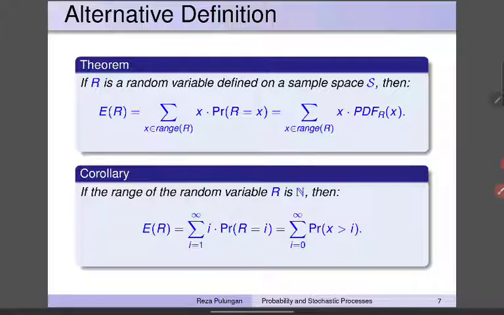And we have a corollary. If the range of the random variable R is the natural numbers, starting from 1, 2, 3, and so forth, then the expectation of R is equal to the summation from i equals 1 until infinity, i multiplied by the probability of R equals i. And this is the most important part. This is the same, and this will make it easy for us later on. This is equal to the summation from i equals 0 until infinity